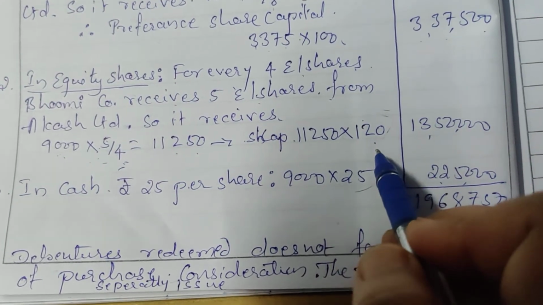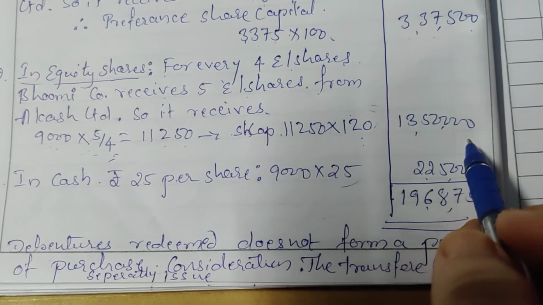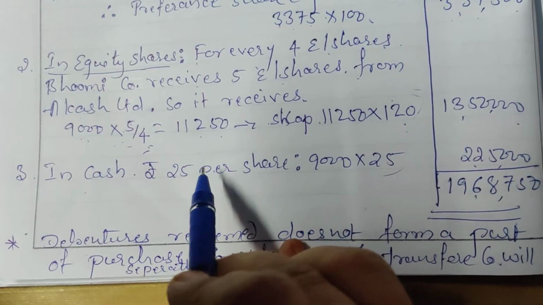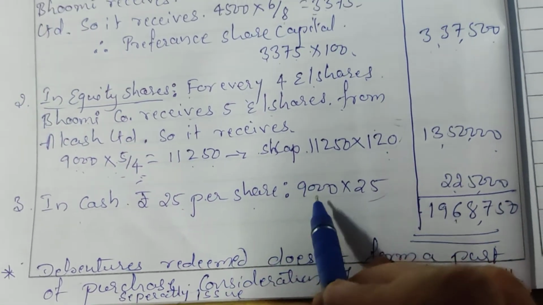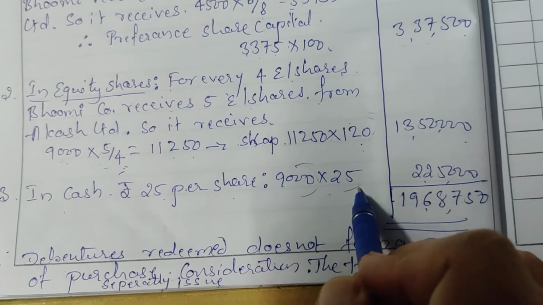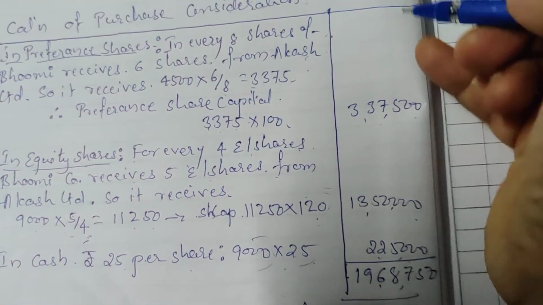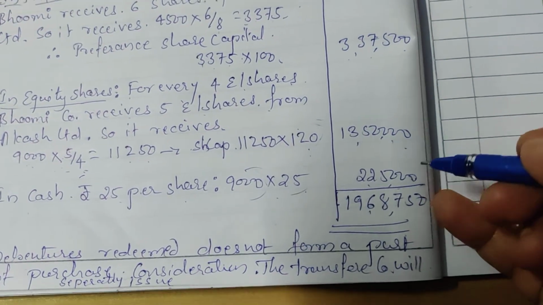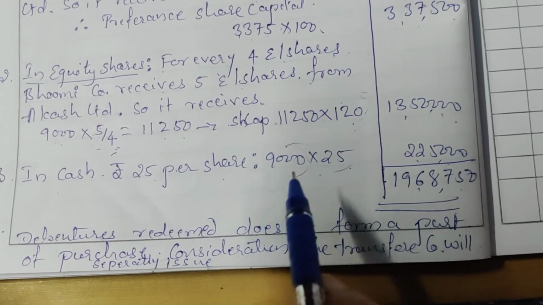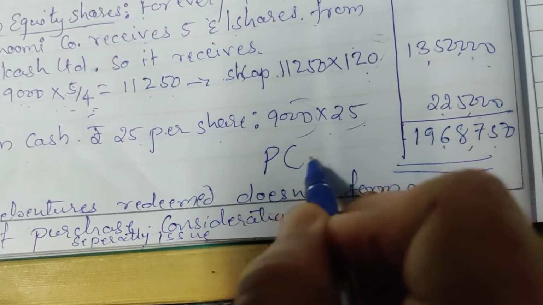So amount is 13,50,000. And further cash is paid. So in cash ₹25 per share is paid. Old number of equity shares are 9,000 into 25. Amount will be 2,25,000. So add all 3 amounts. It will be 19,68,750. Total purchase consideration.